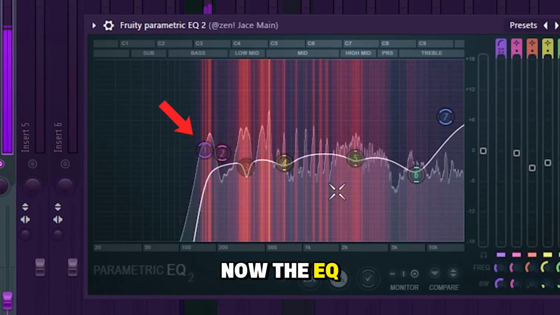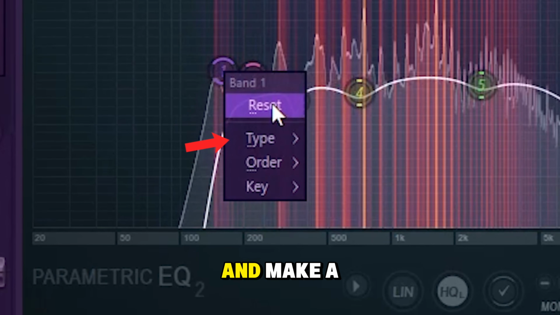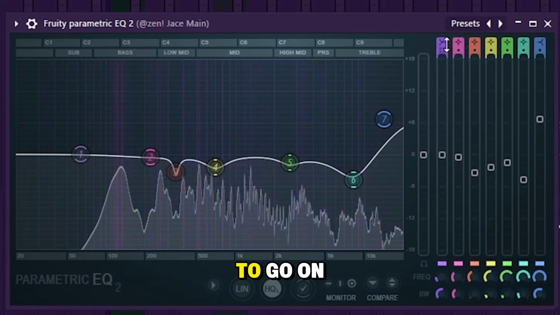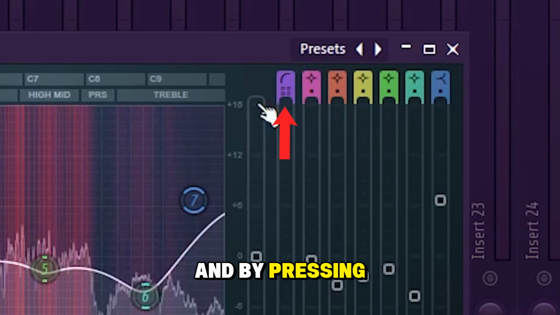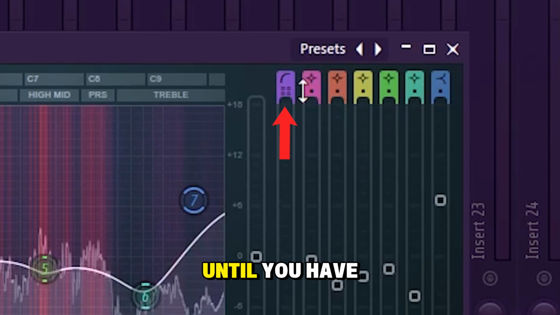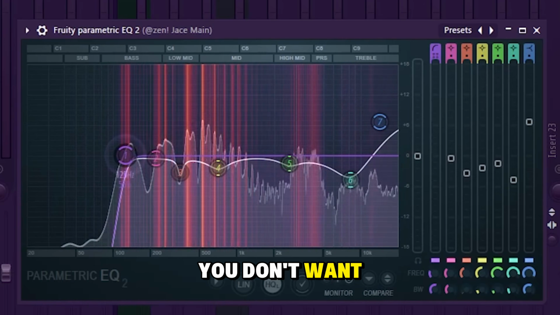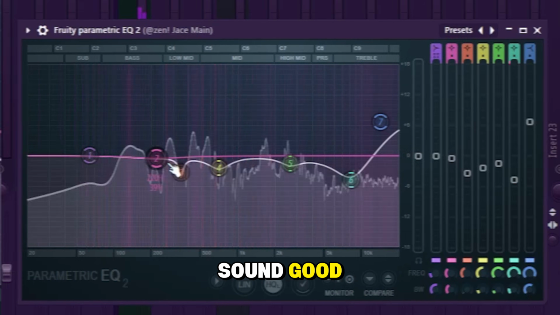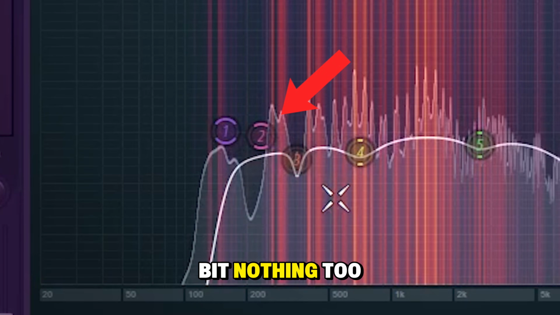Now the EQ. First band, you need to right click, type, and make a high pass. This one will remove some of the bass in the voice. And you need to go on this purple thing, and by pressing click, just drag the mouse down until you have these 4 empty dots. You don't want much bass in the voice because you have the 808 in the beat and it won't sound good. Second band, I only moved a bit, nothing too crazy.